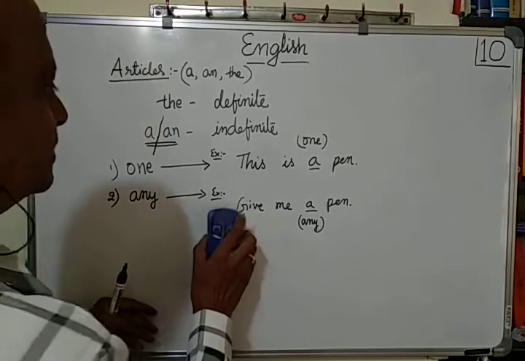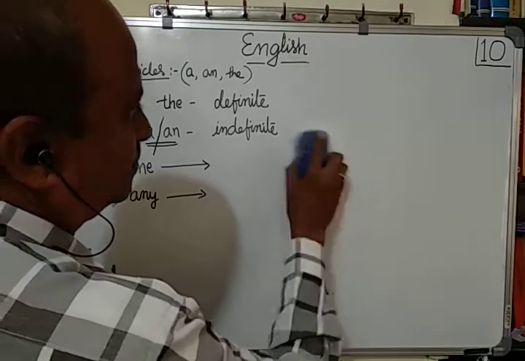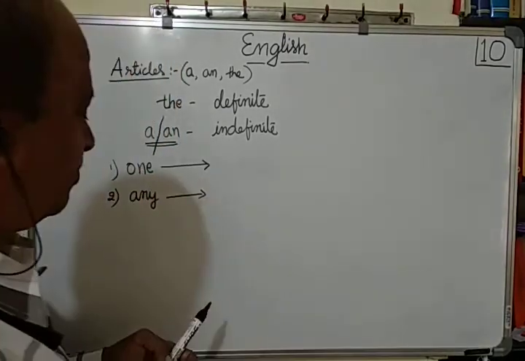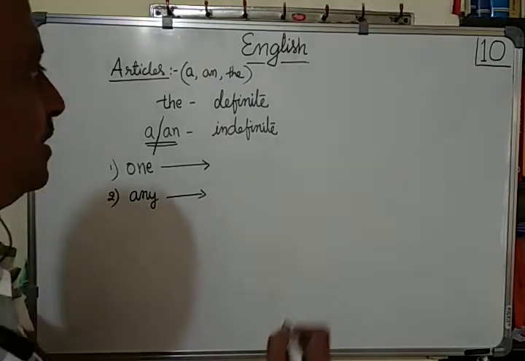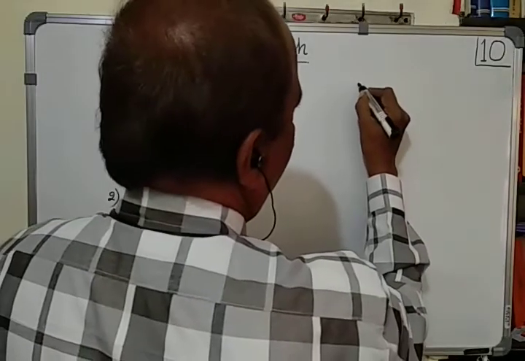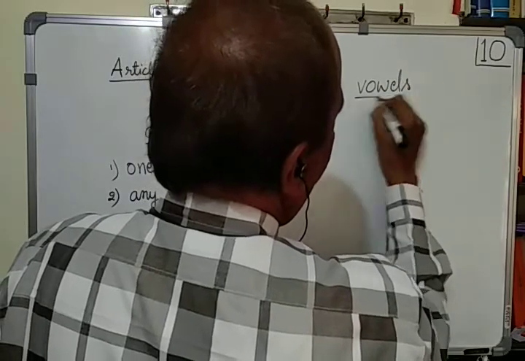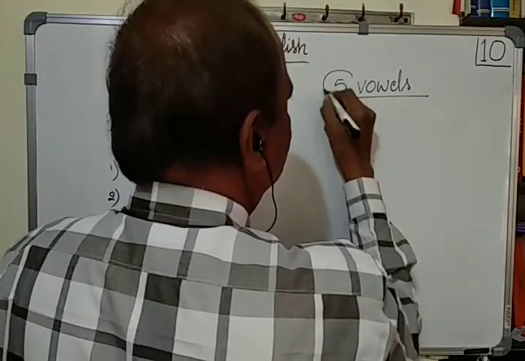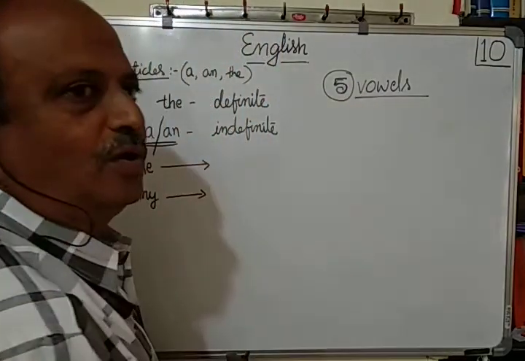I shall erase this example. Now, before going to that difference, let us understand which are the vowels. How many vowels are there in English? There are 5 vowels. How many vowels? 5. There are 5 vowels in English.